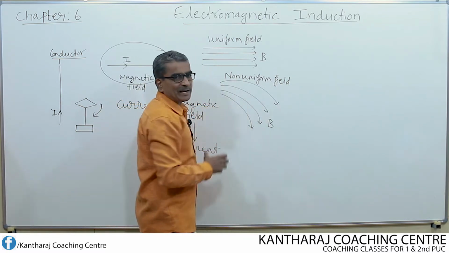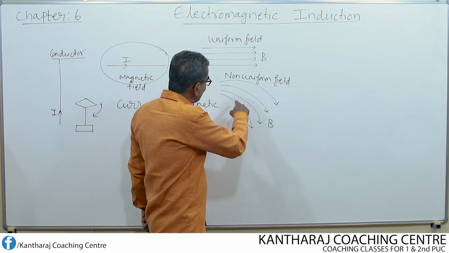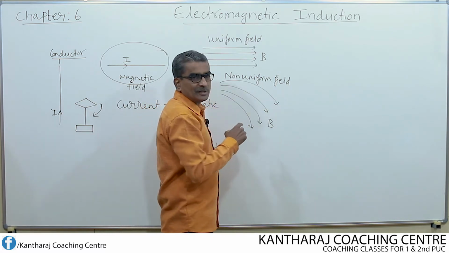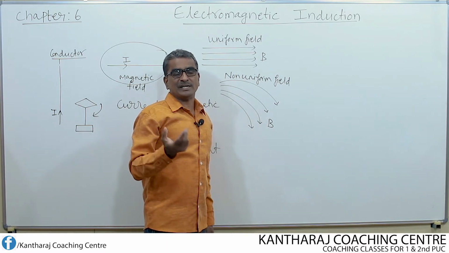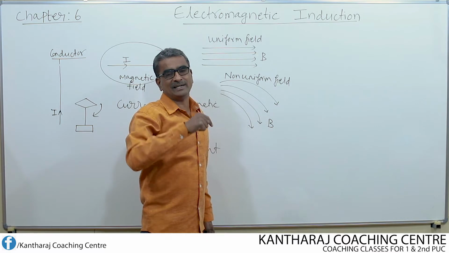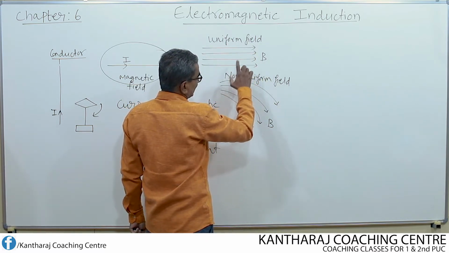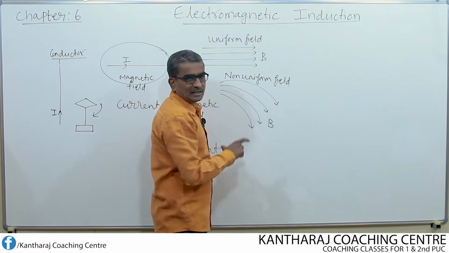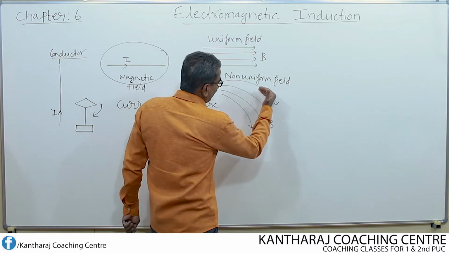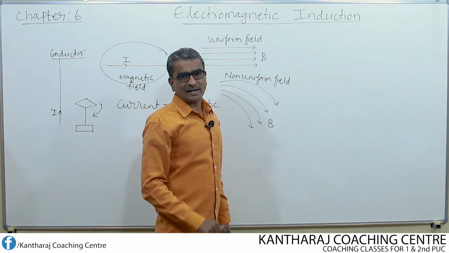In a changing magnetic field, the number of magnetic lines of force keeps changing, either in an increasing manner or in a decreasing manner. Now in this figure 4 lines of force are there. Here once again 4 magnetic lines of force are there. If the number of lines of force keeps varying, then we call that a changing magnetic field.